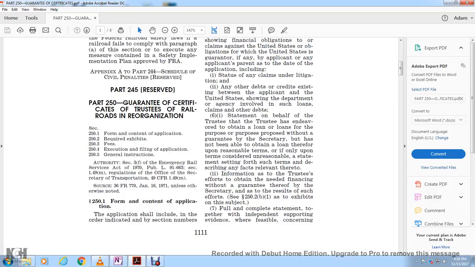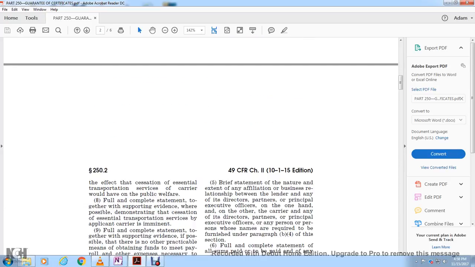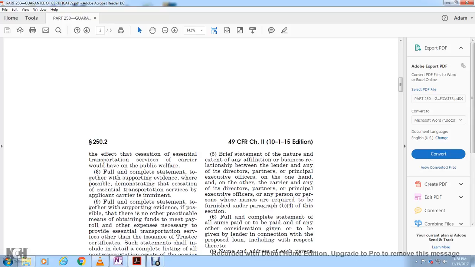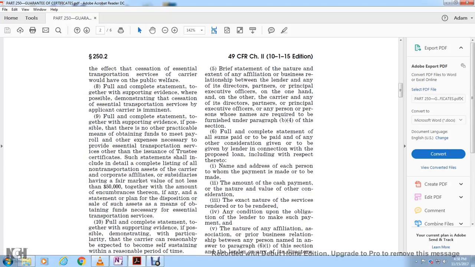A full and complete statement, together with independent supporting evidence where feasible, concerning the effect the cessation of the essential transportation service of the carrier would have on the public welfare. A full and complete statement, together with supporting evidence where possible, demonstrating that cessation of essential transportation service of the applicant carrier would result, and that there is no other practical means to obtain the funds to meet the payroll and other expenses necessary to provide essential transportation service other than issuance of the trustee certificate.